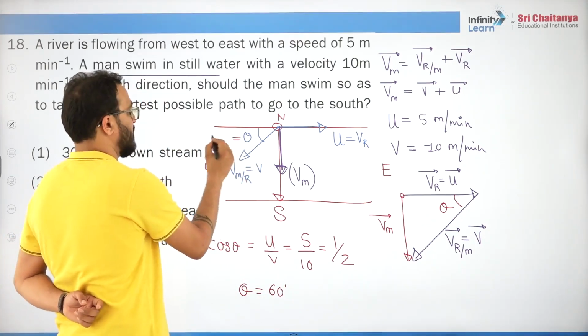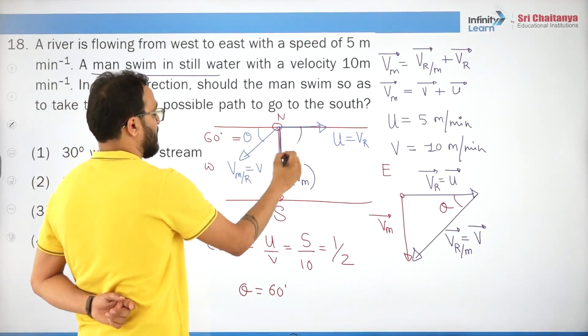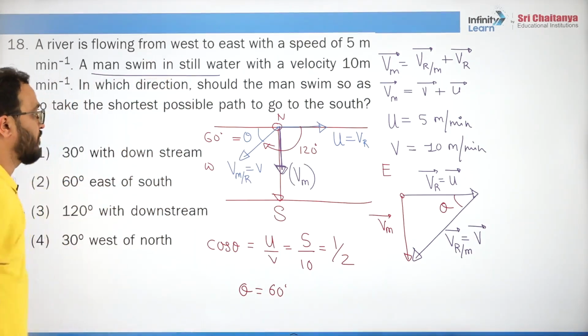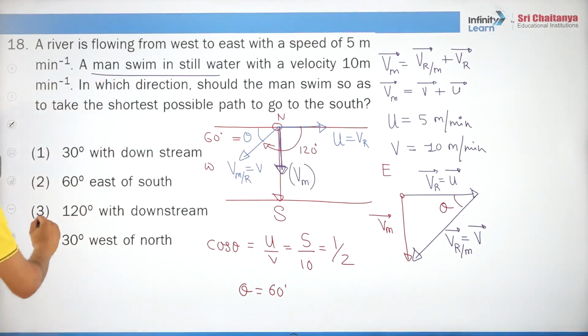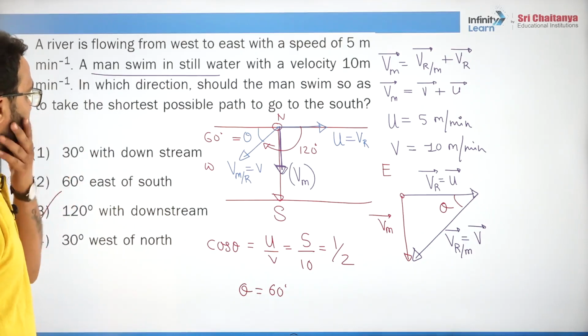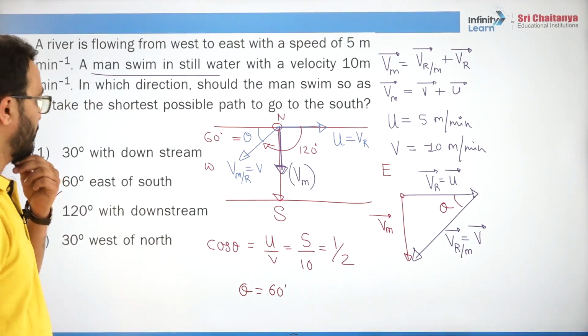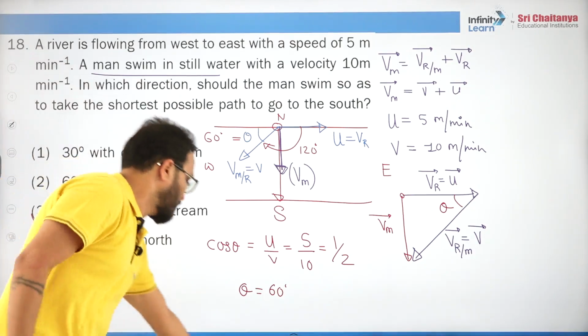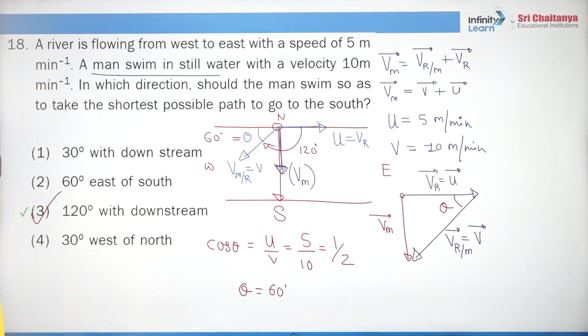That means this is 60 degrees. So he is swimming 120 degrees with the downstream, or 60 degrees with the upstream, right? So 120 degrees with the downstream or 60 degrees with the upstream. Remember this question. Okay, students, is this concept understood? I hope you are clear on it. Let's move ahead. Okay, 120 is right.